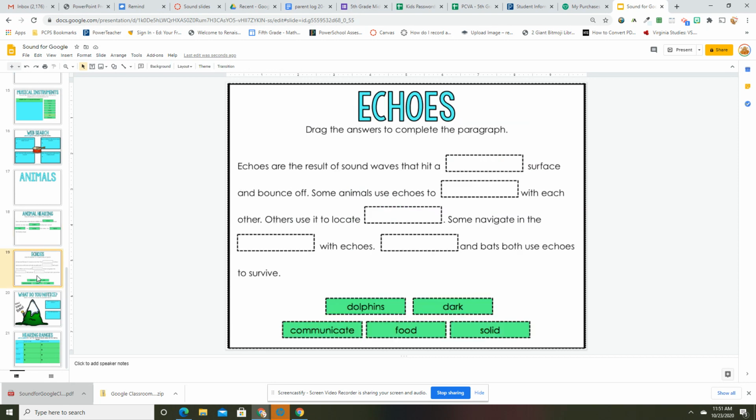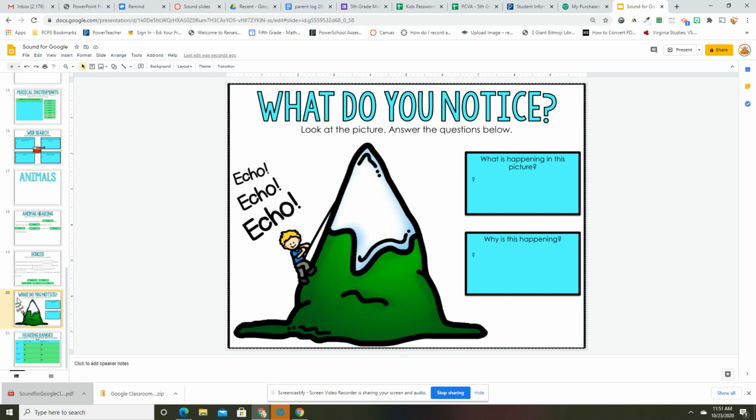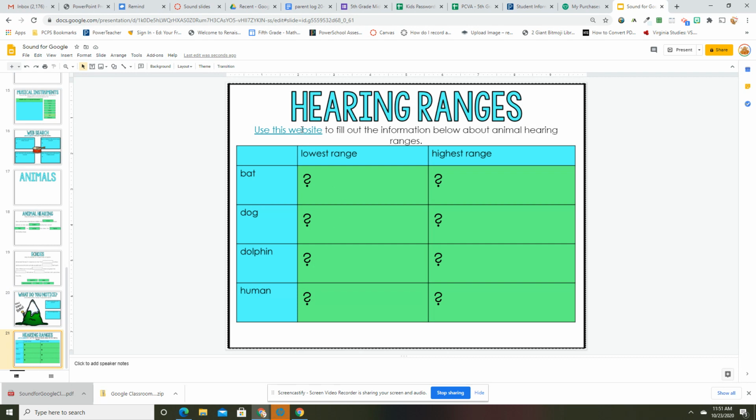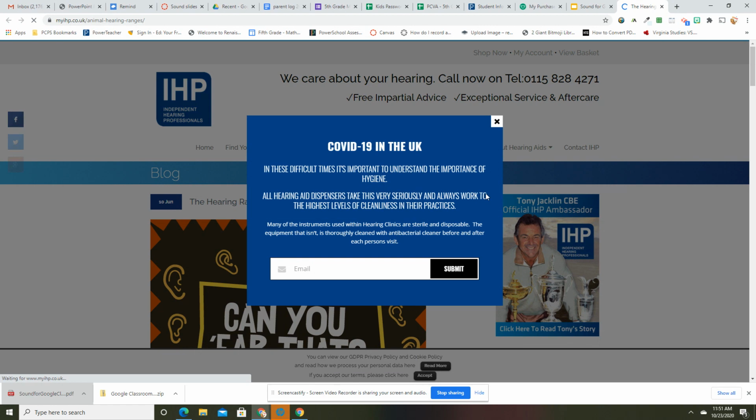All right. Echoes. Echoes are the result of waves that hit a blank surface and bounce off. I think you guys can do this. We talked about echolocation with bats yesterday, so you'll be able to do that. And tell me what's happening in this picture, okay? And then the same thing here. You're going to click your left, click the page, and then it opens up.